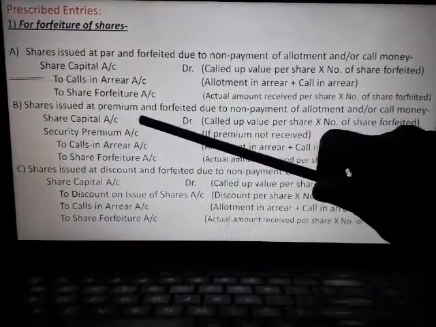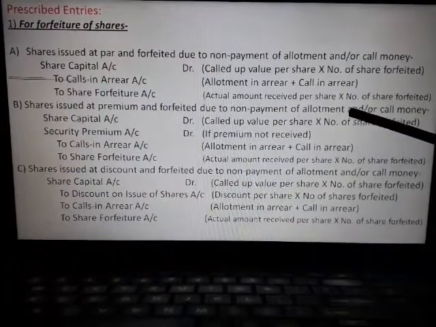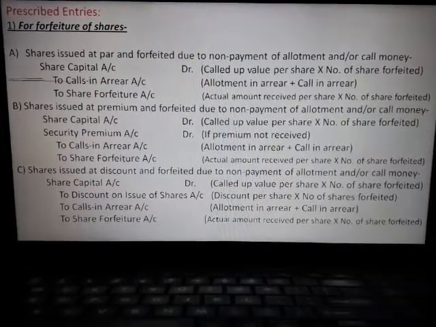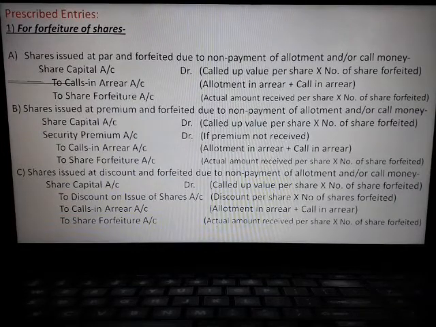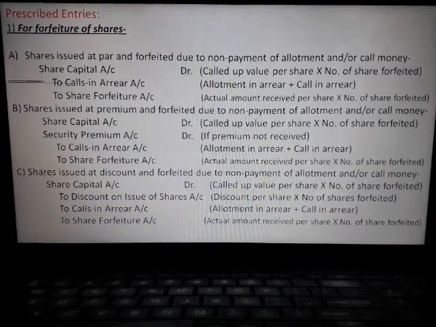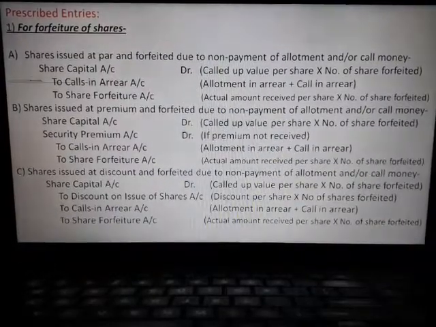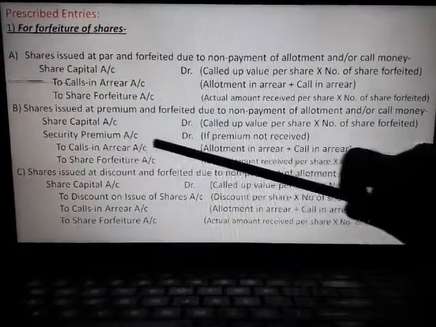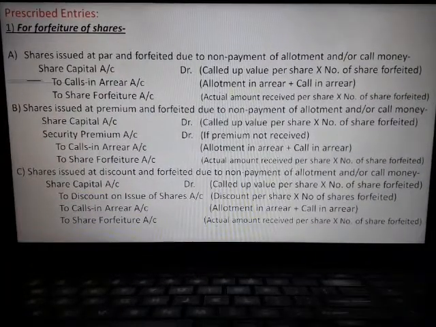If the shares are issued at premium and forfeited due to non-payment of allotment and or call money, see the difference. Share capital account will be debited as it was. Securities premium account will be debited if premium is not received against those shares forfeited.